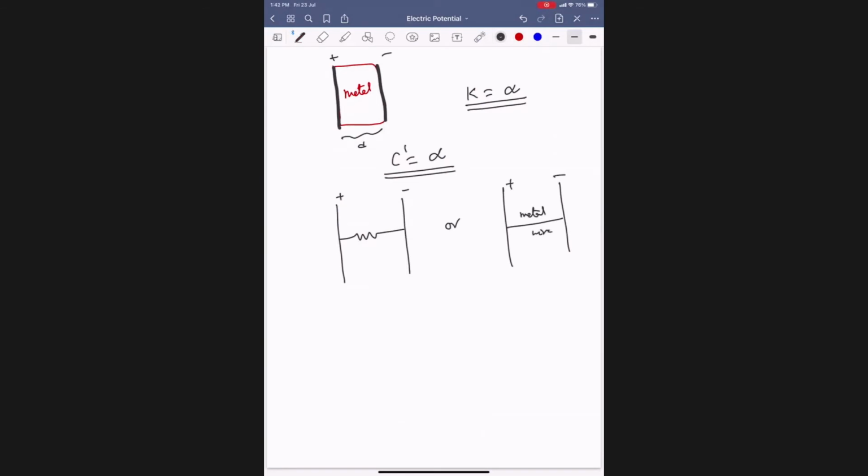Then what happens? These are connected. Then whatever charge you give it, it keeps on taking. Then capacity becomes, in this case, how much? Infinite. Completely filled with metal.